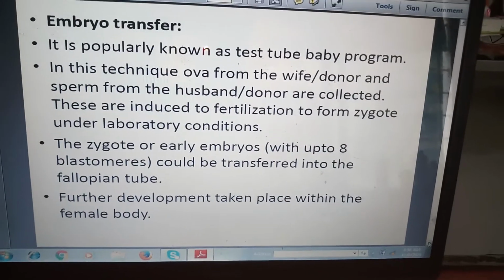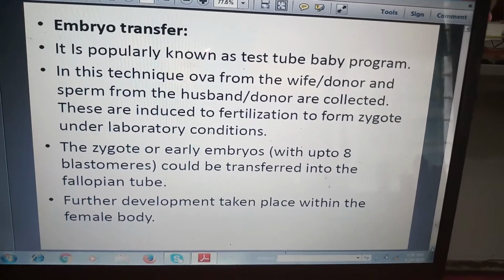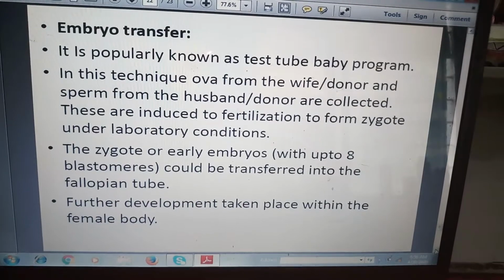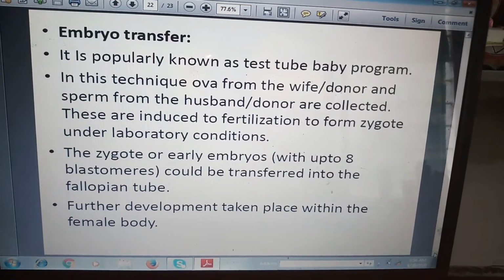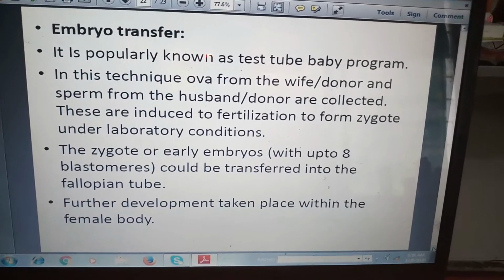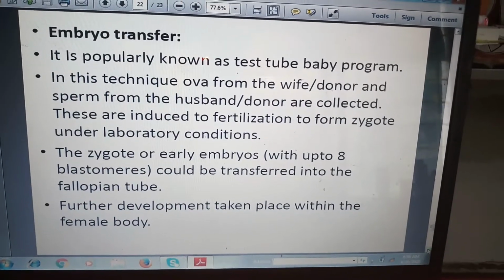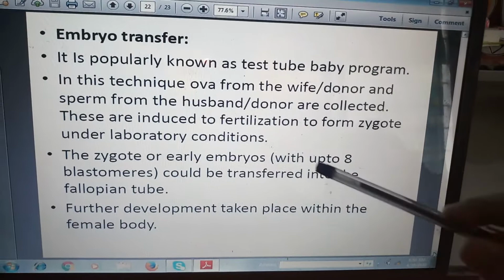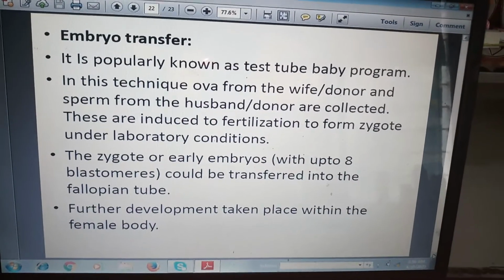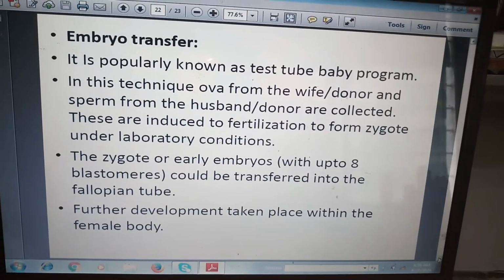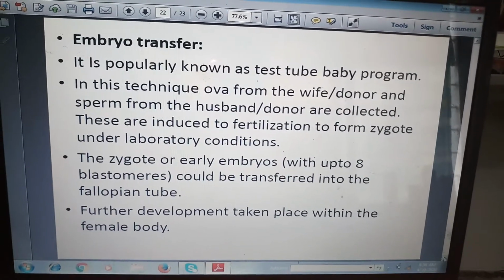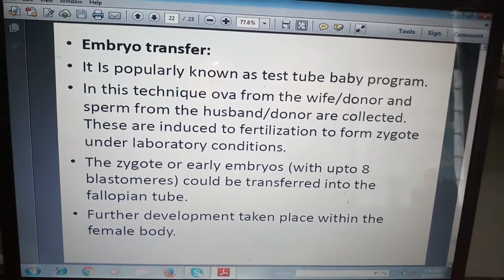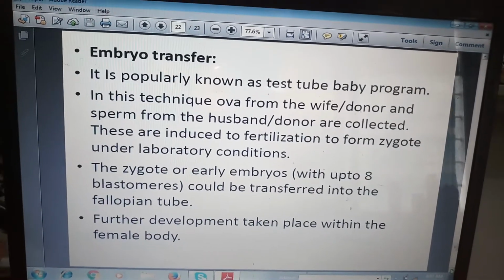In this technique, ova from the wife or donor and sperm from the husband or donor are collected and induced to fertilize to form a zygote under laboratory conditions. The zygote or early embryo, up to 8 blastomeres, could be transferred into the fallopian tube. Further development takes place within the female body.